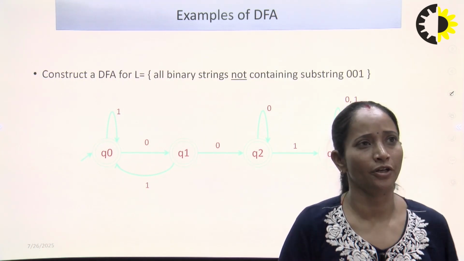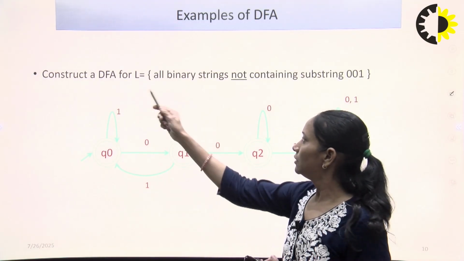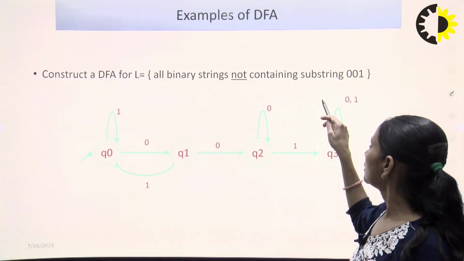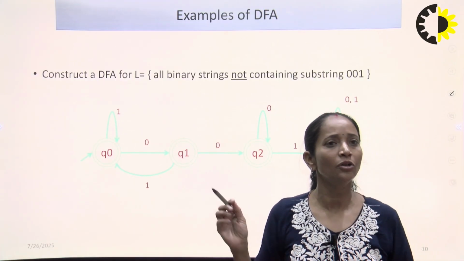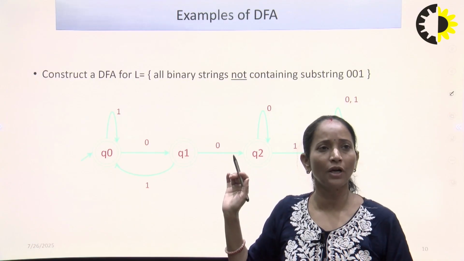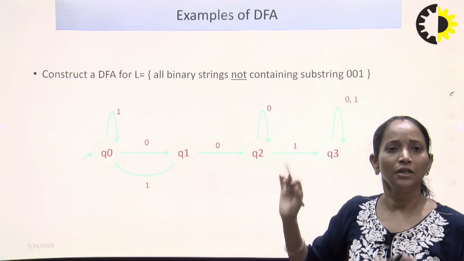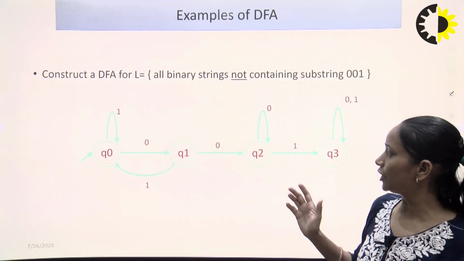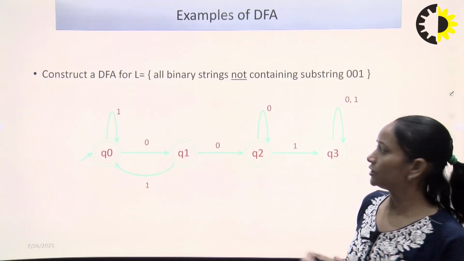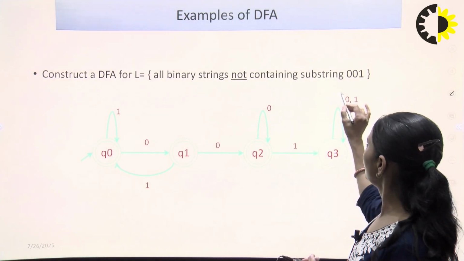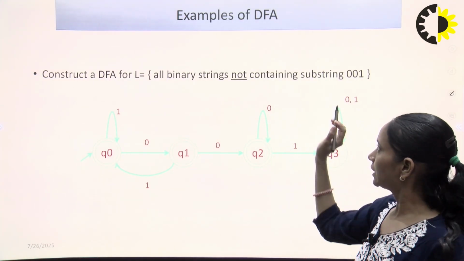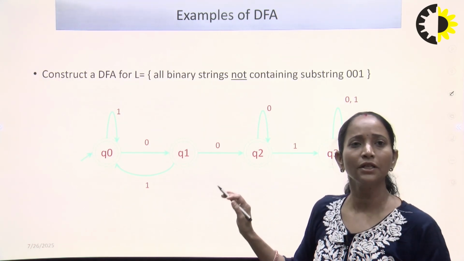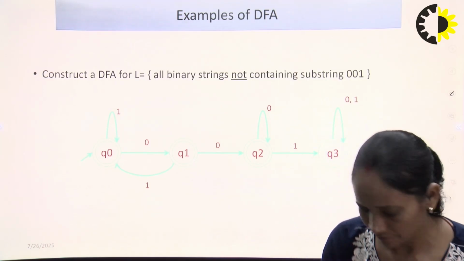Just reverse the question. The question is: design a DFA for all the binary strings not containing substring 001. What do we have to do? If "not" is given, then we just change non-final states to final states. Just design for the substring 001, then convert all the non-final states to final states and all the final states to non-final states.